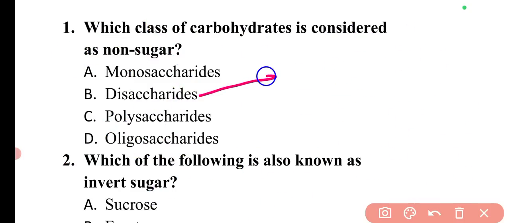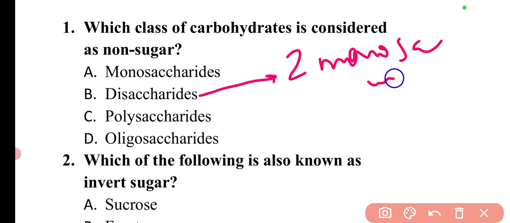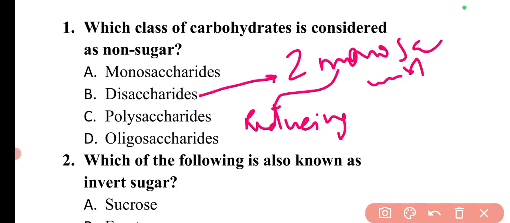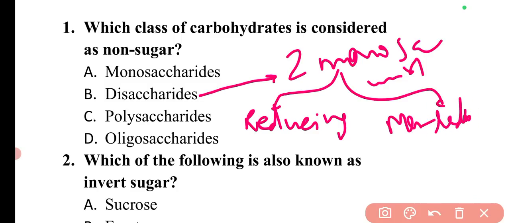Then the next class is disaccharides. Disaccharides are made up of two monosaccharide units, and they can be reducing sugars or non-reducing sugars. The examples of reducing and non-reducing sugars are very important.